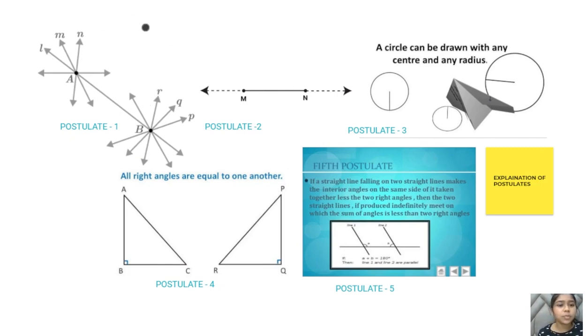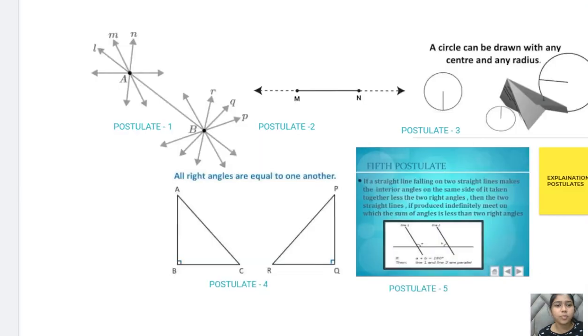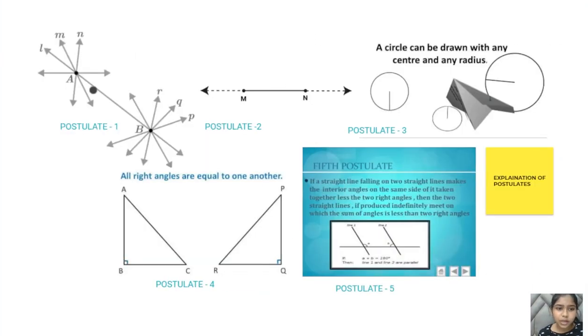So this is what postulate number 1 is. So what was postulate number 1? Postulate number 1 was: a straight line can be drawn from any point to any point. So basically this is a point A and this is a point P. So the straight line L is drawn between point A and point P. Then this line N is also drawn, M and P, Q, R. These are the lines which are drawn between 2 points. So this is what postulate number 1 is saying.